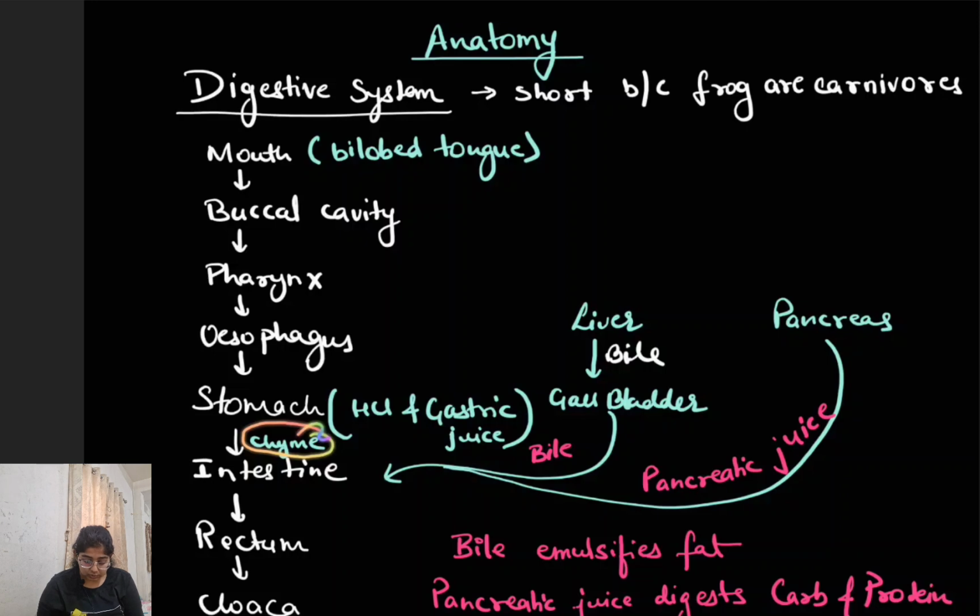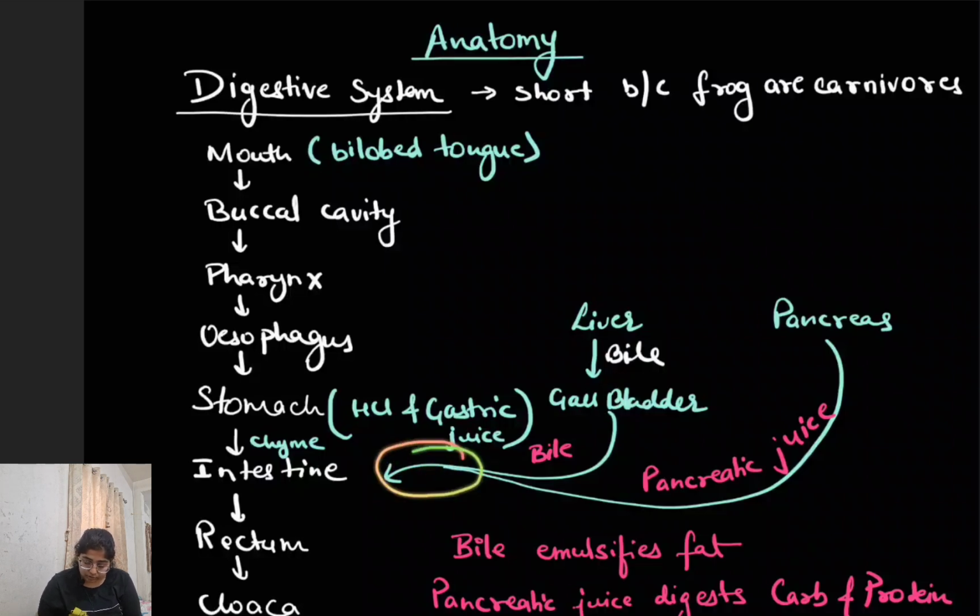In the intestine, the liver will make bile juice and send it to the gallbladder for temporary storage purpose. From the gallbladder, the bile will pass into the liver, and from pancreas, the pancreatic juice will also come into the liver. Now both of these, bile and the pancreatic juice, come into the intestine from a common bile duct. So it will pour into the intestine through a common bile duct. This is the common bile duct.